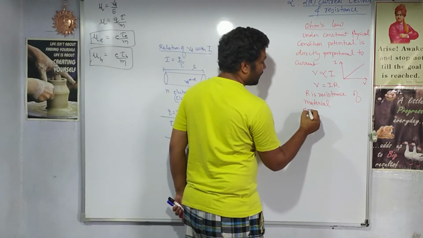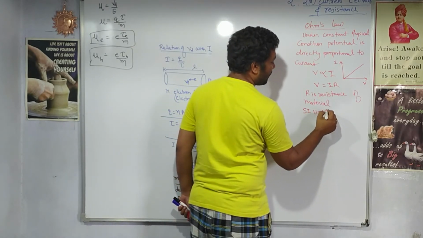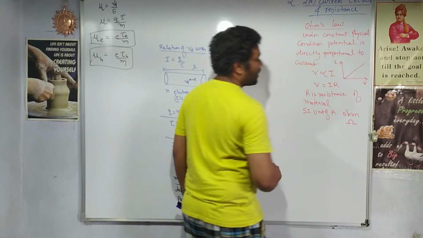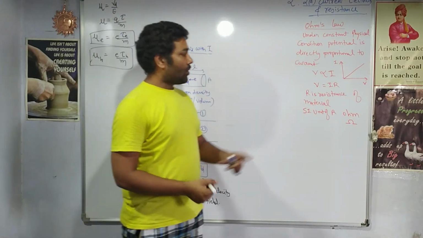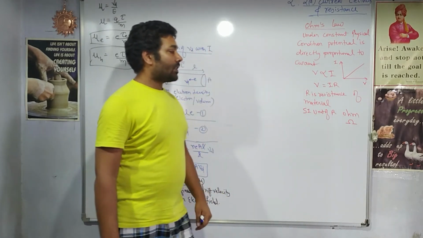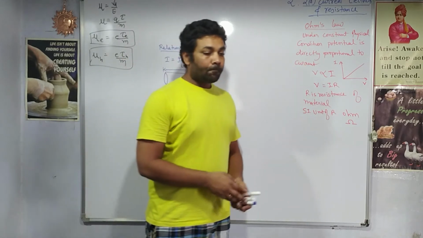What is the SI unit of resistance? The SI unit of resistance is ohm. Symbolically it is written this way, Ω. It can also be written as volt per ampere, or in short it is written as ohm.